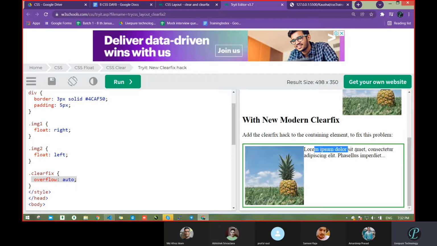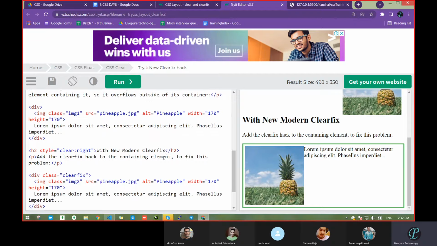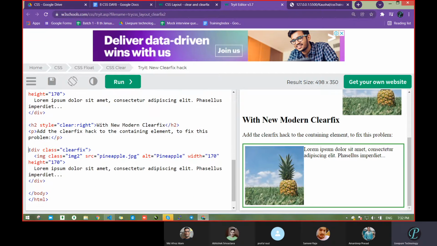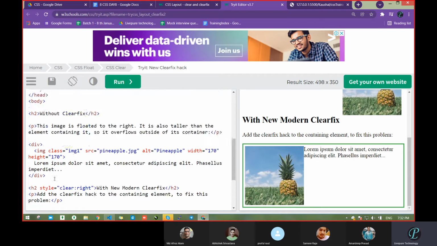It got adjusted with the content and that image. Correct or not? Okay. So clearfix, where we have to call this class. This class is called on the last div, the one containing the complete div, and on that clearfix is called.